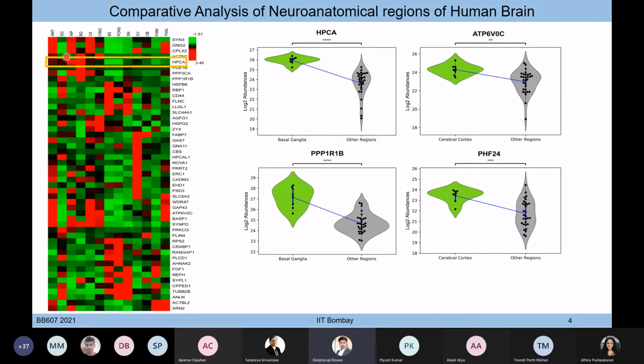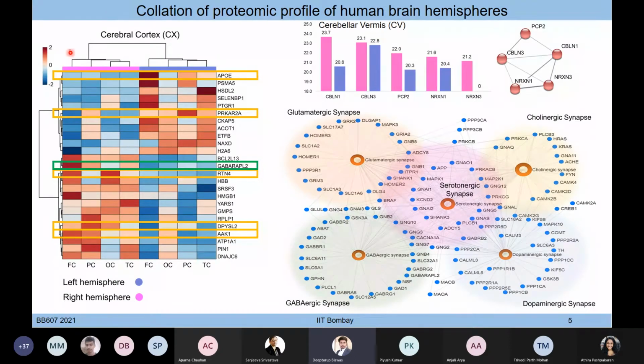And when we see this in the heat map, we found that the hippocampus is also there, which is a known region for hippocalcin protein. Like this, we have also tried to understand the protein level expression in the different hemispheres. For example, this is the cerebral cortex, this is the left hemisphere, this is the right hemisphere, and how the expression difference of a particular protein could be seen in the left and right hemisphere. That also we have tried to understand.